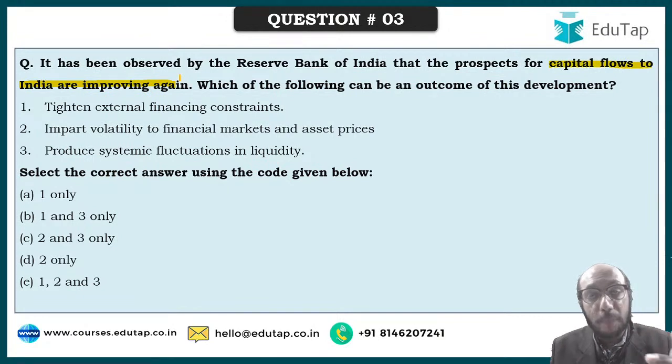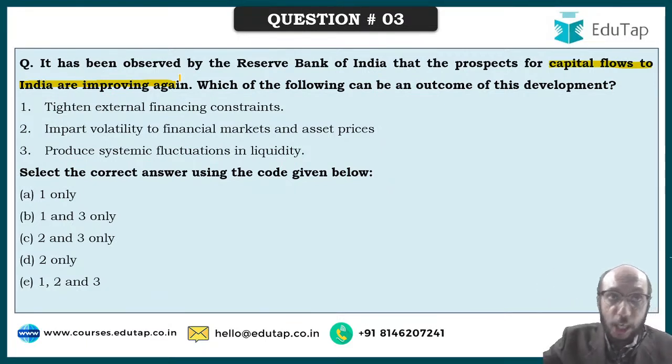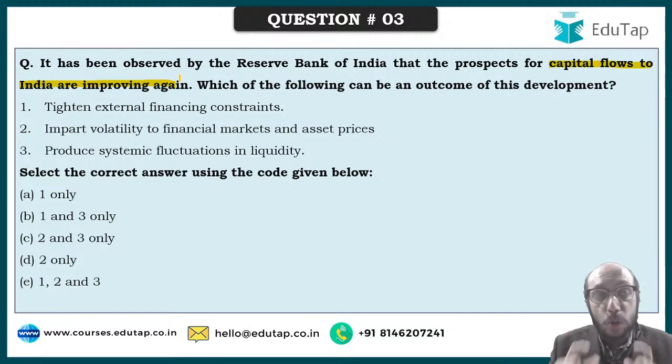Which of the following can be an outcome of this development? What is the development that RBI is envisaging? RBI is envisaging a development where capital flows to India are going to increase. They are going to improve. What is going to be the outcome of that?